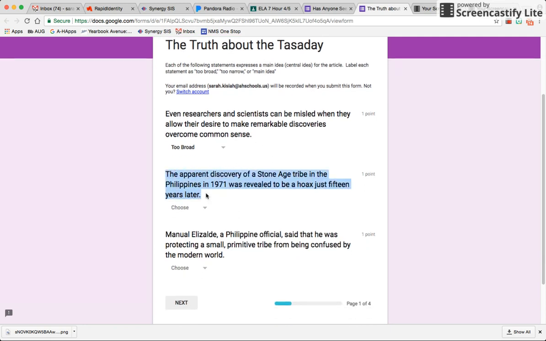The second sentence, the apparent discovery of a Stone Age tribe in the Philippines in 1971 was revealed to be a hoax just 15 years later. This seems like the perfect main idea. It talks about the Stone Age tribe, which is the Tasaday, and then it also mentions, because remember, the first part of the article was all about the customs and what made the Tasaday so unique. And then the second part of the article was how they realized that this tribe was actually a huge hoax. So it covers all of the big ideas in this article, which means this is the perfect main idea.